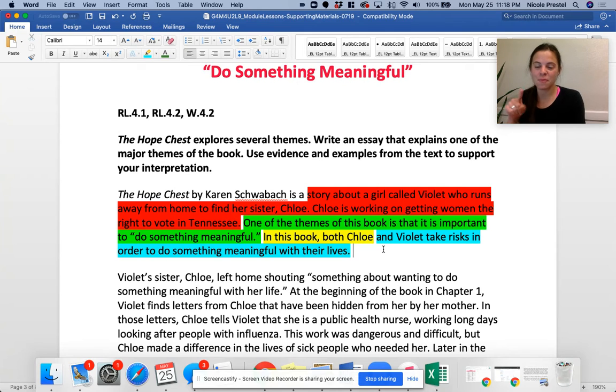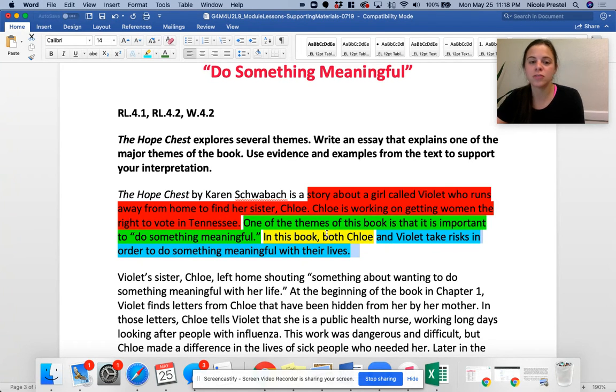So we've just now painted this. So we have The Hope Chest by Karen Schwabach is a story about a girl called Violet who runs away from home to find her sister Chloe. Chloe is working on getting women the right to vote in Tennessee. This is your gist. So what is the red part? Okay, good. And then you have your focus statement. One of the themes of this book is that it is important to do something meaningful. So this is the focus statement. So what is your green part? Okay, good. Focus statement.